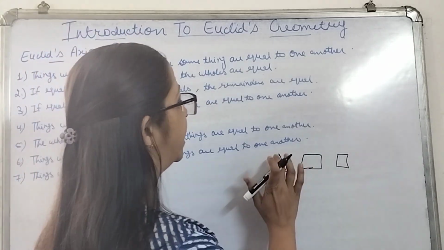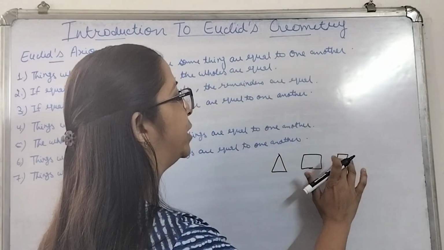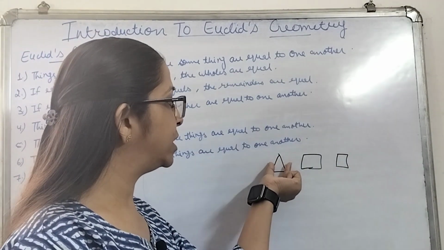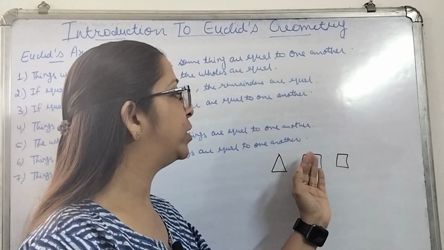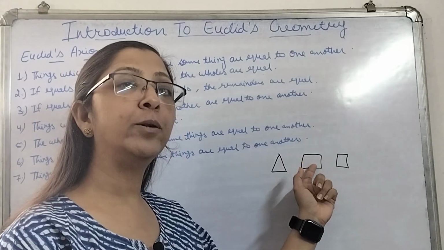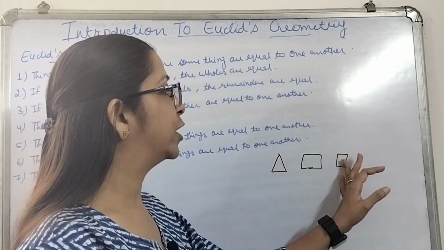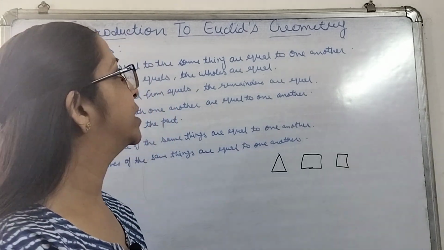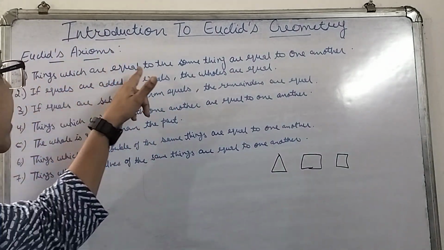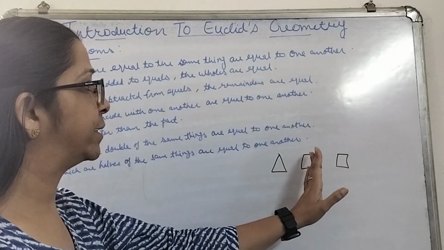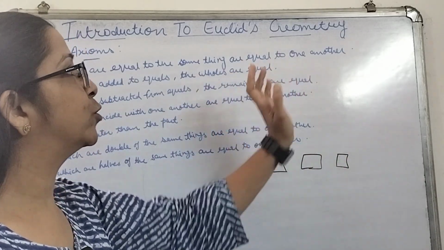In that case, area of triangle will also be equivalent to the area of the square, because both are equivalent to the same thing, that is area of your rectangle. In that case, area of this triangle and area of this square will also be equal. Things which are equal to the same thing, they both will be equivalent to one another.